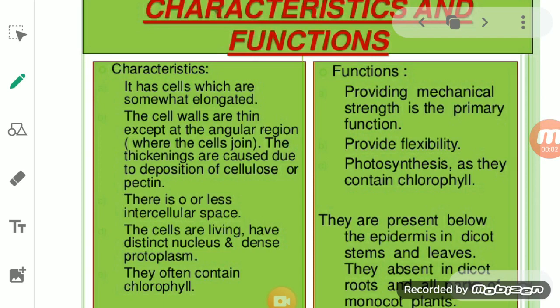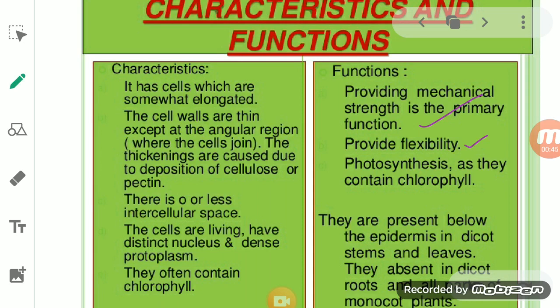Now, what are the different functions of collenchyma? So you see, students, it provides mechanical strength. It is the primary function. You know that due to the presence of pectin at the corners, at the edges of the wall of the collenchyma cell, it helps in providing mechanical strength. As well as it also provides flexibility. Pectin is there not only giving the strength, but it also helps in giving flexibility. So it gives the strength as well as the flexibility.